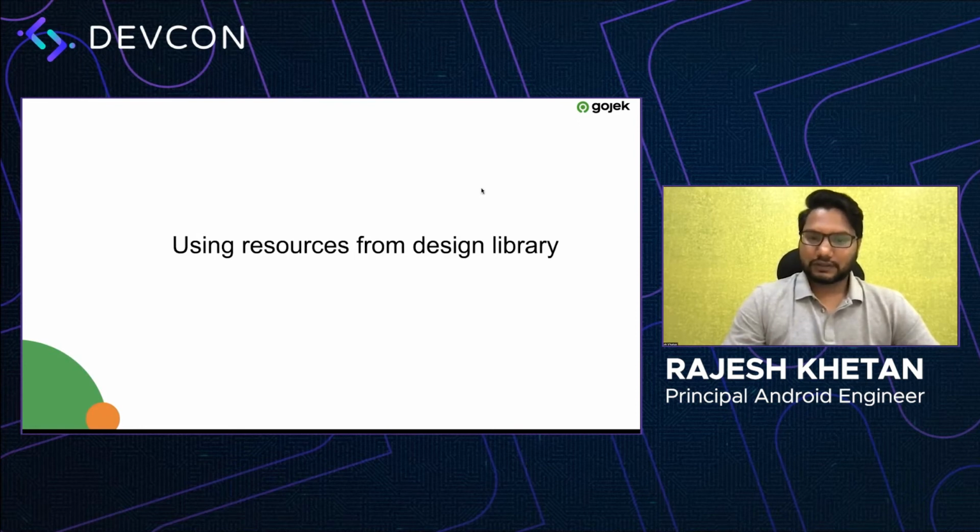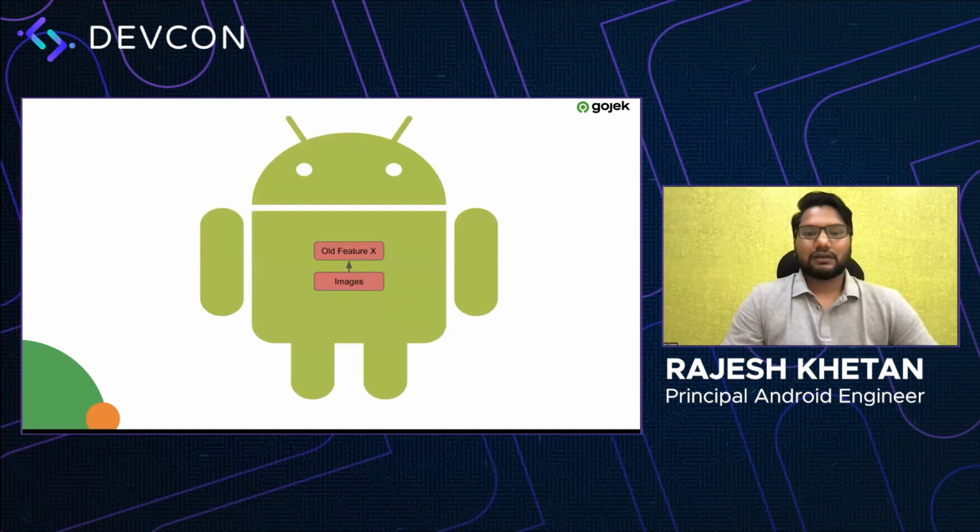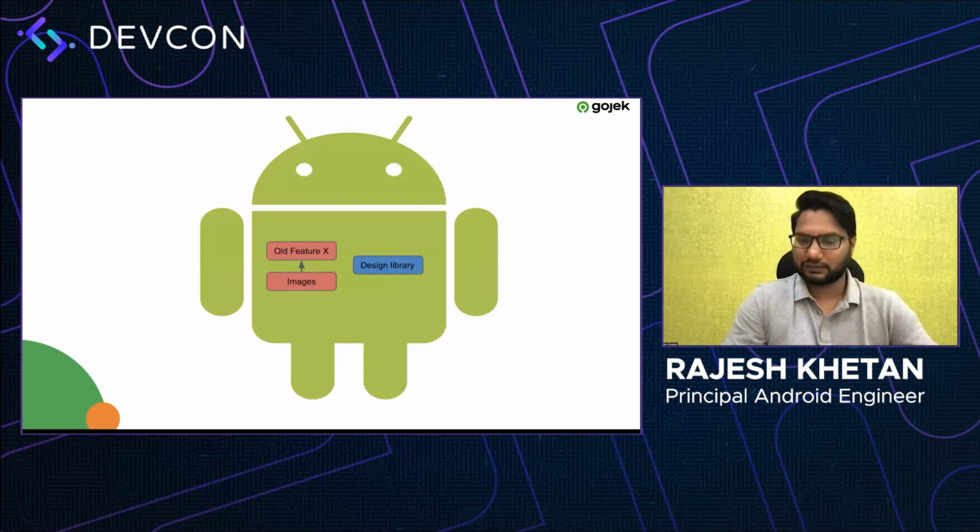So the first thing which we did is using resources from the design library, right? So we at Gojek at a point of time realized that we have multiple apps and we need the design of these apps to be consistent. Like all the cards or any images which we are showing should be consistent among all these apps. So we started building a design library so that we can provide a consistent experience to all our users. So before the design library came in, we had something like this. We had a feature X which we are shipping, and we had some images which we are using in this particular feature, right? So as the design library came into picture, we introduced this library as well into our application.